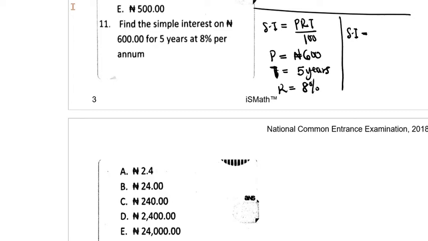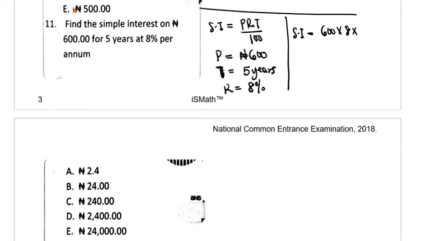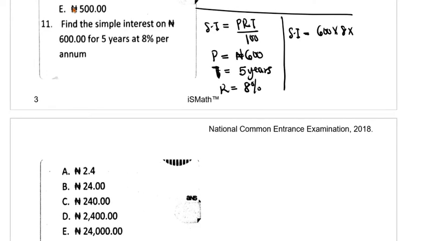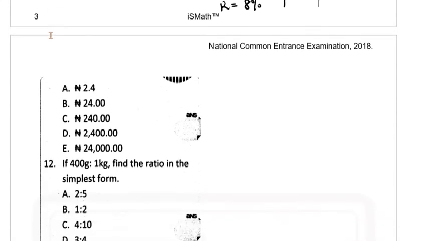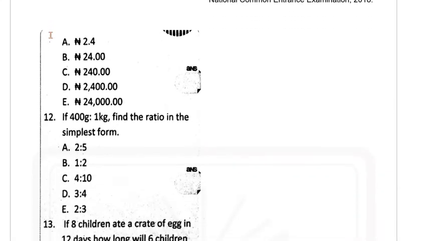So I can find my simple interest here. Simple interest would be 600 times 8 times time, and time there is 5. Divide that by 100. You're going to get this cancels this. So we have 6 times 5 is 30. 30 times 8 is 240. So you have 240 as your simple interest. Your answer will be 240 naira, and the option is option C.